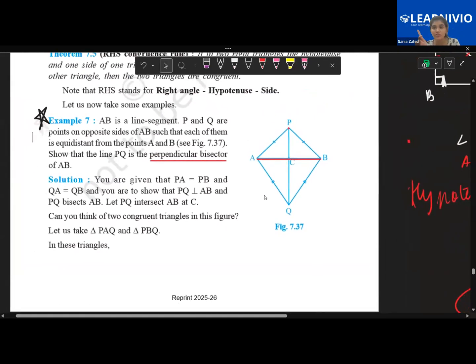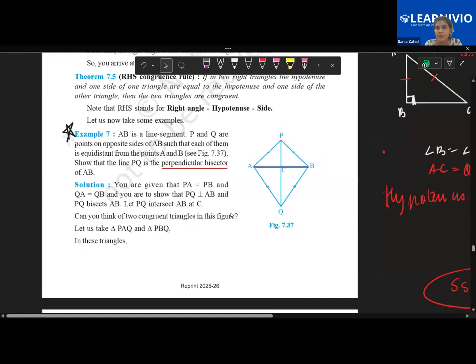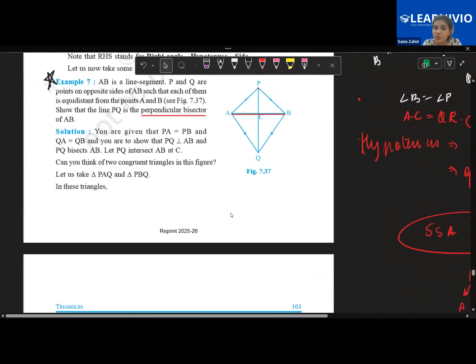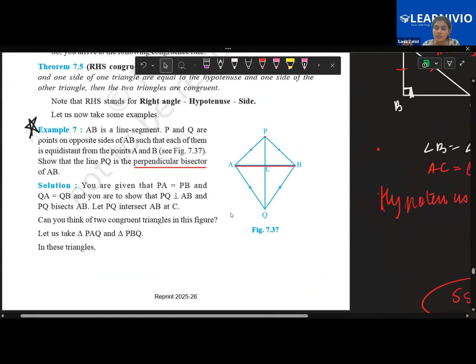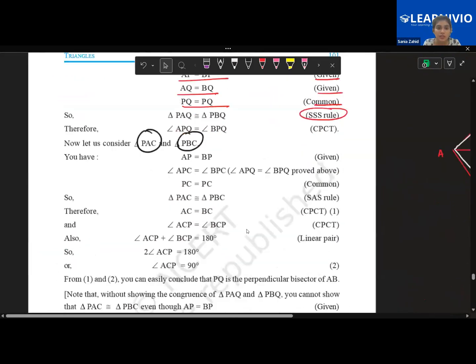Why? Because this is lengthy, first of all. This can come for 4 marks or 5. Right? 4 marks is supposed to be case based, so this can come for 5 marks. Why now, children? Because here you have to consider 4 triangles. You have to prove congruency twice. So that is why this becomes important.